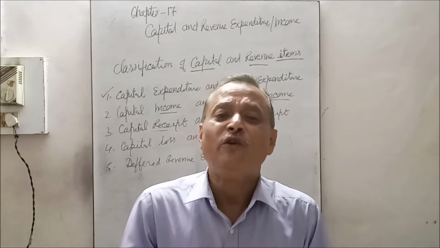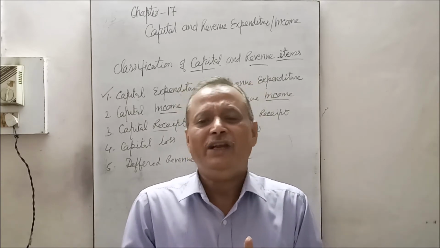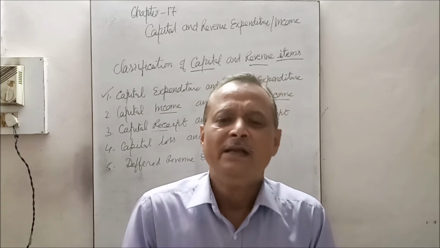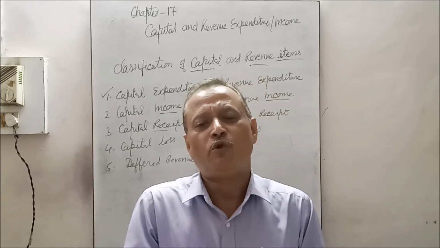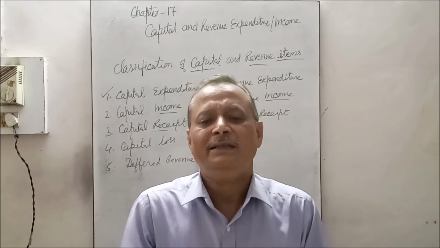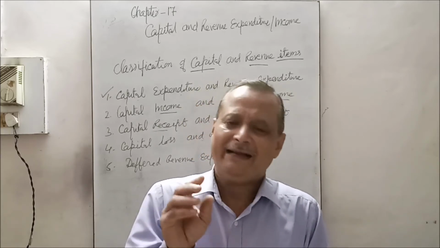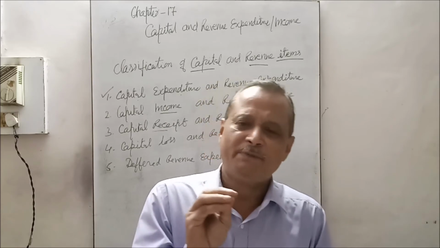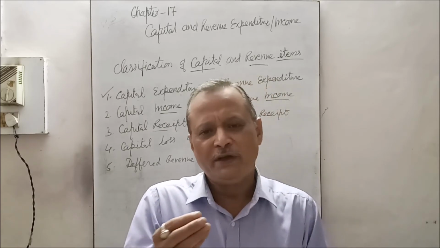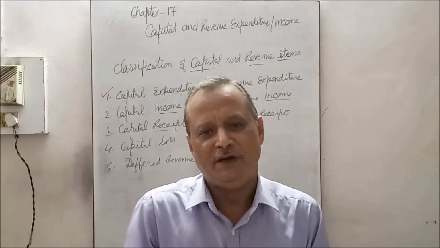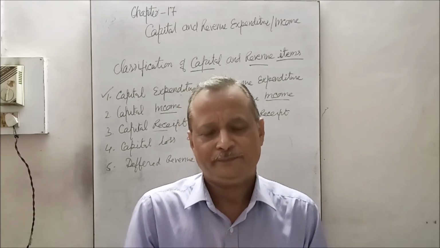Likewise, if a loan is borrowed and some expenses are made in order to borrow it, such as brokerage charges paid, that is also called capital expenditure. In the acquisition of the loan, if any expenditure is made to get it, that is capital expenditure, but that should be legal.